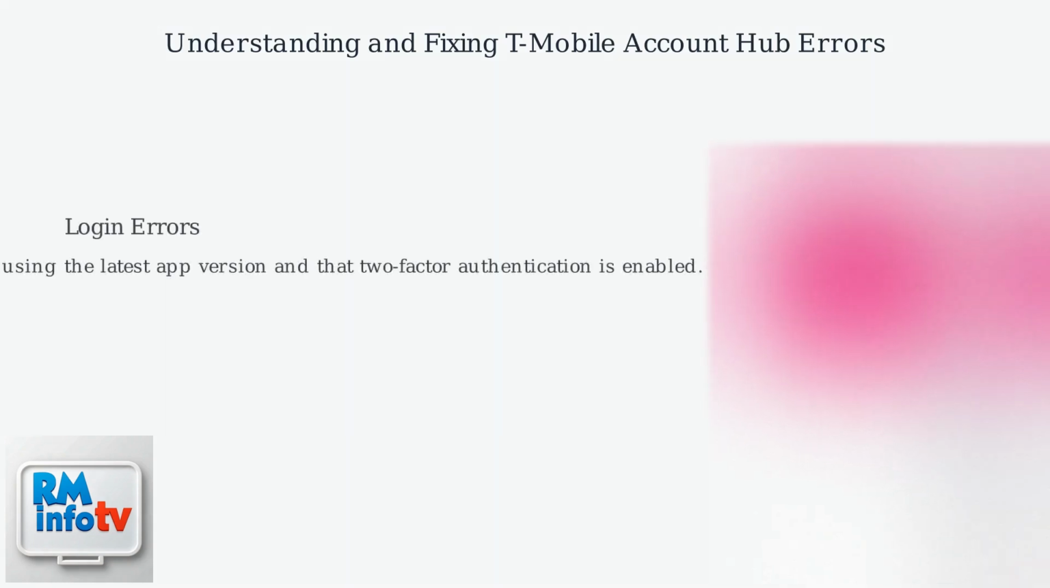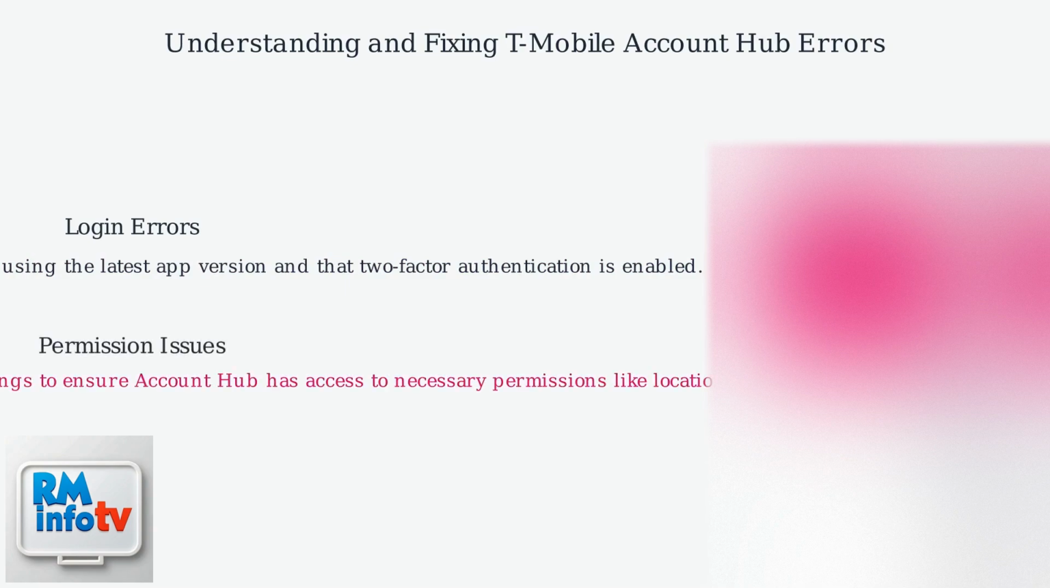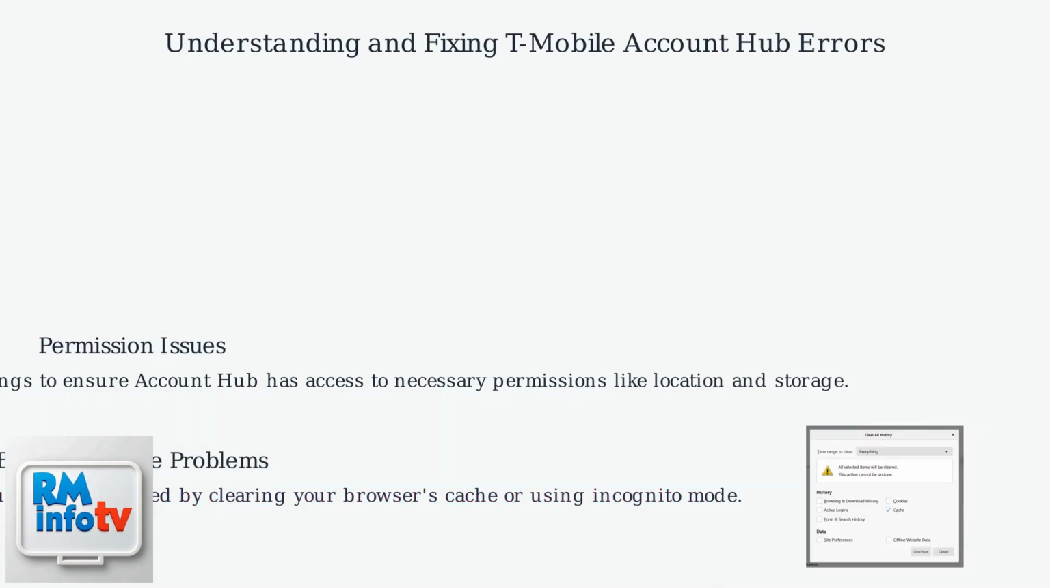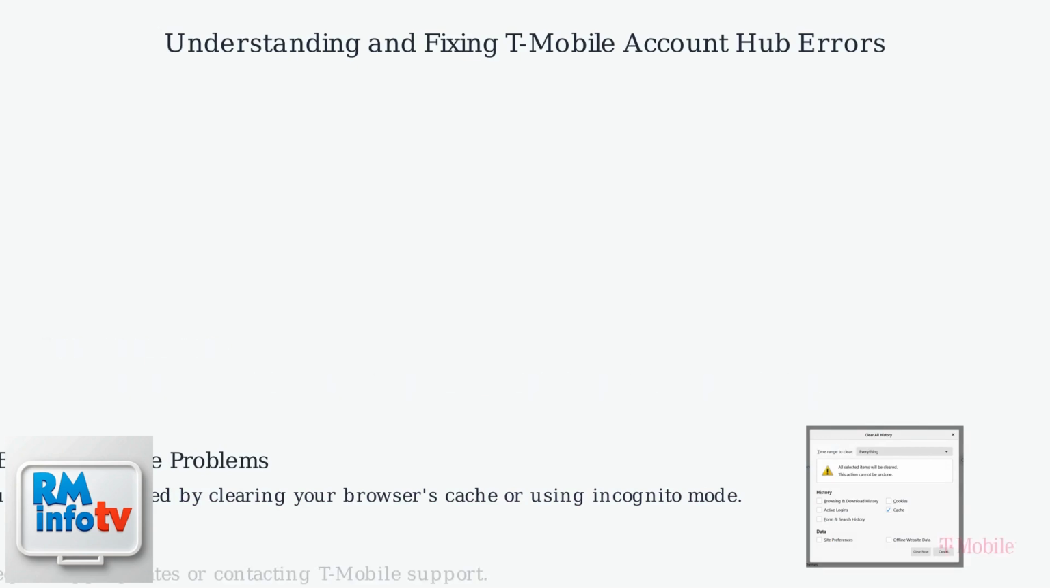If you encounter a login error, ensure you are using the latest app version and that two-factor authentication is enabled. Permission issues can be resolved by checking your app settings to ensure Account Hub has access to necessary permissions like location and storage. Browser cache problems, common for web portal users, can be fixed by clearing your browser's cache or using incognito mode. Persistent issues may require app updates or contacting T-Mobile support.